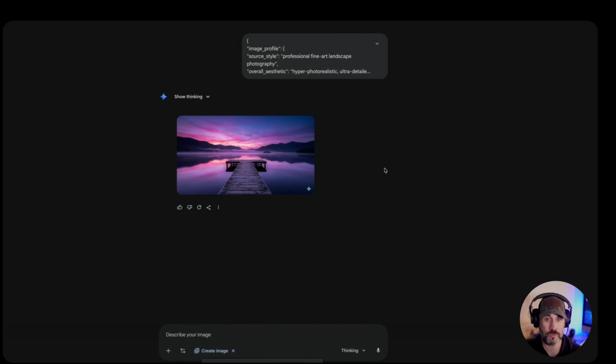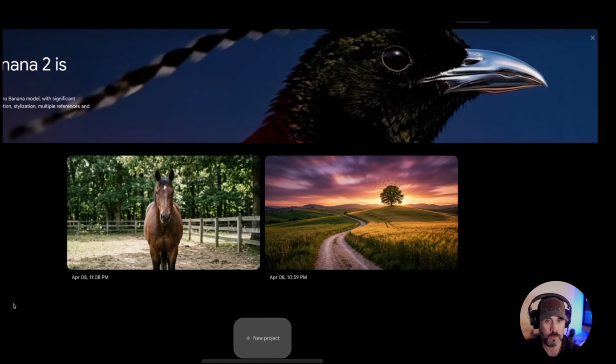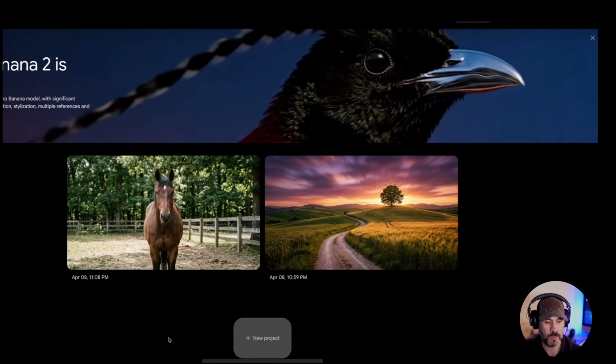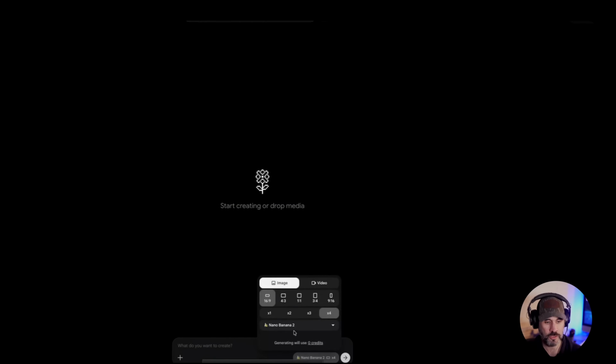So just Google Flow. You're going to enter Flow. You're going to want to make sure that you're in your Google account, that's your paid Pro account. Click New Project. And what you want to make sure is that you are set to Nano Banana 2. You can click this and change it to Nano Banana Pro if you want, but Nano Banana 2 is the newer, more current one, I should say.